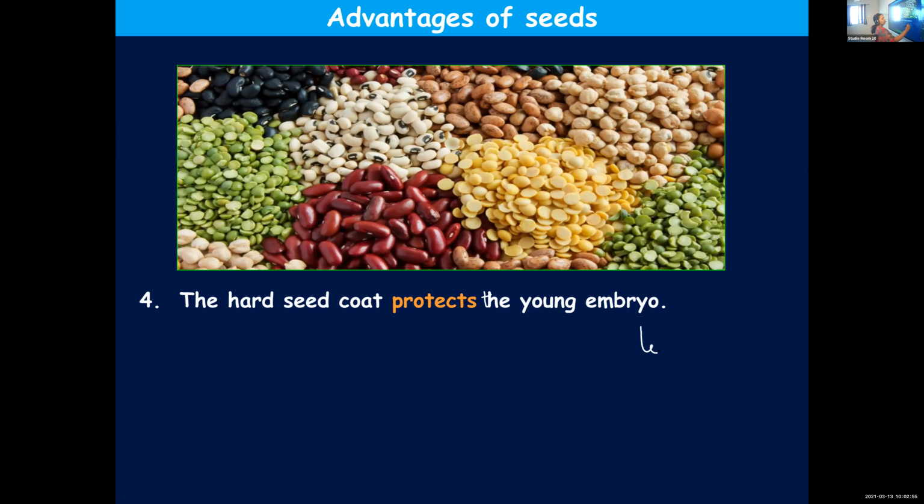Testa is the outer seed coat, and tegmen is the inner coat. In the 11th standard textbook, it's mentioned: testa, outer coat; tegmen, inner coat. The hard seed coat helps in protecting the young embryo, because the embryo is present within the seed, and it is with the help of this seed coat that the embryo is protected.